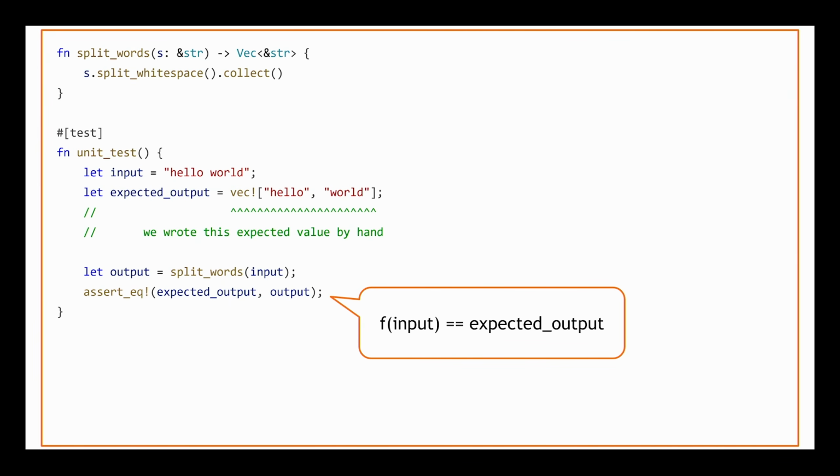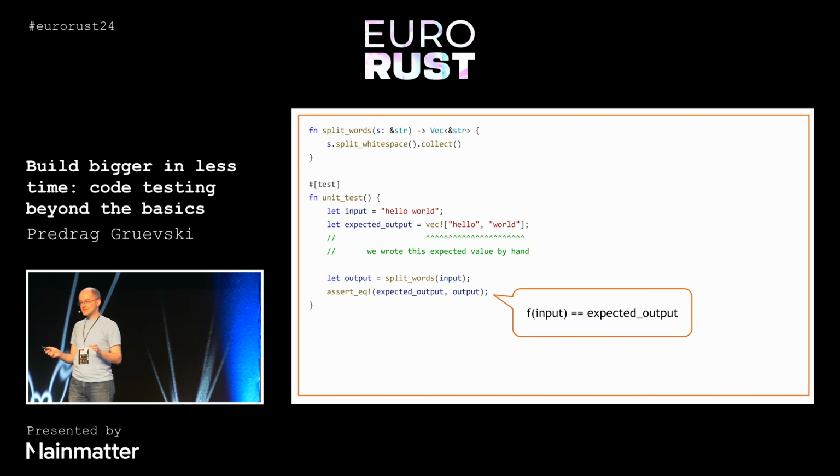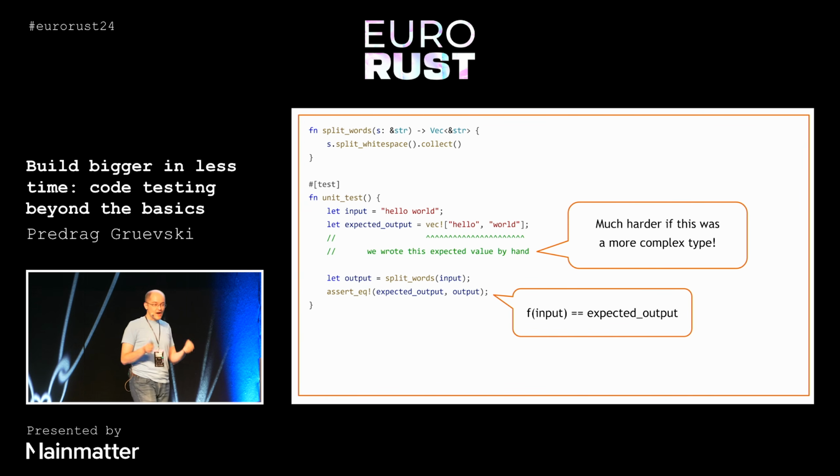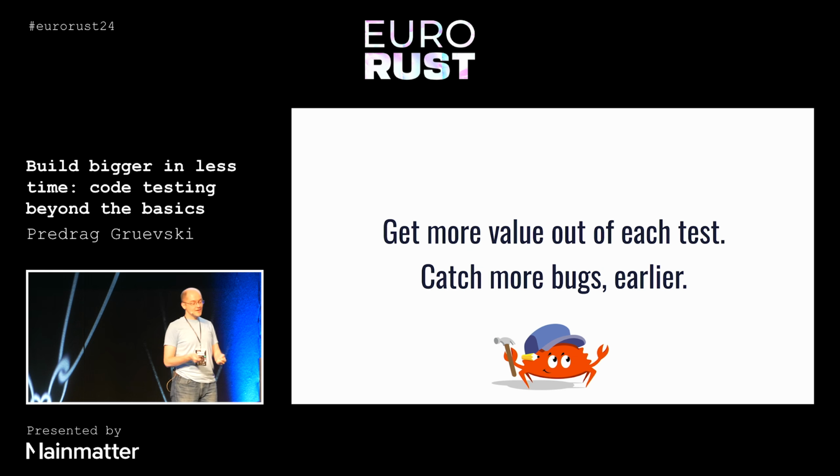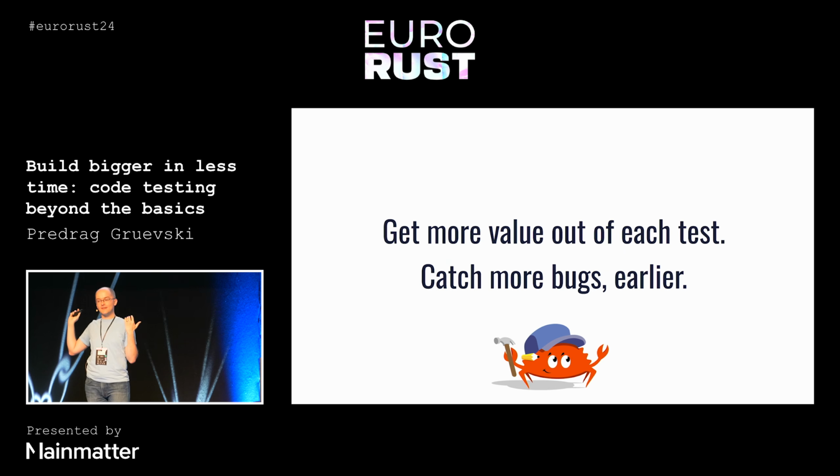Imagine if this function, though, was the optimizer of a database engine or the parser for a programming language. All of a sudden, this expected output type is a lot more complicated than a vector with some strings inside. And so writing that expected value is suddenly a lot more complicated, too. It's not as easy to write that. But wouldn't it be nice if we could still write some test that looks vaguely like this? That's the idea of snapshot testing.